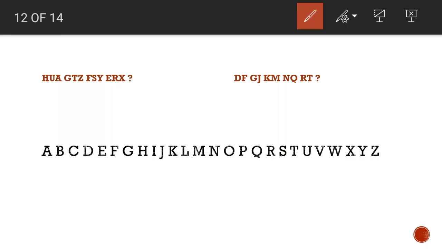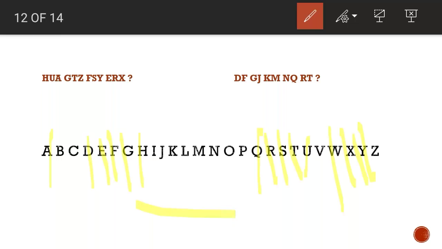If you'll see, the given statement is H U A. Next is G T Z. Then F S Y. Then E R X. So possibly the next statement would be D Q W. As you can see, as we go on reading the statements, we form a particular pattern.